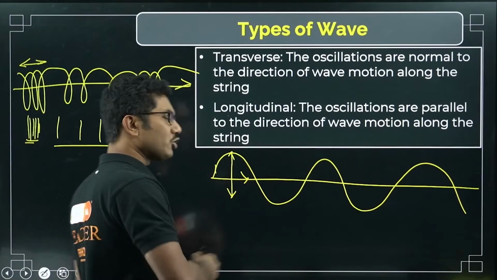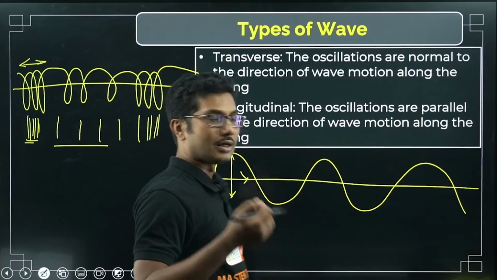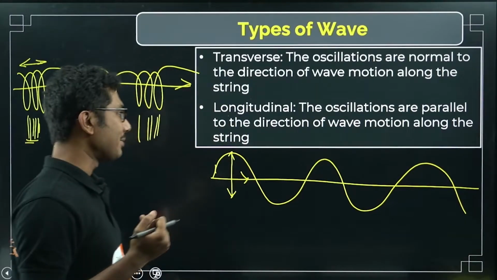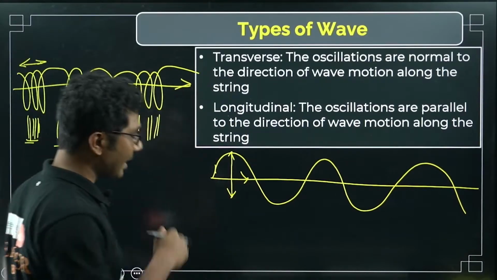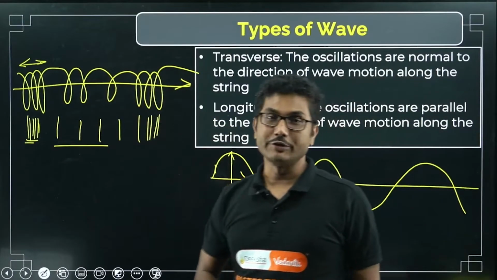Most of our known waves are transverse waves. Light, heat, all the radiations, they are basically transverse waves. But where we are talking about sound wave, they are longitudinal in nature.